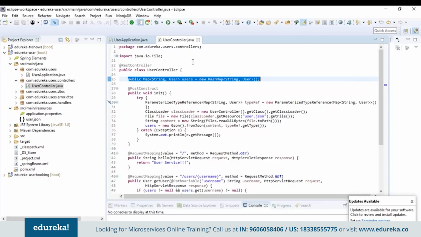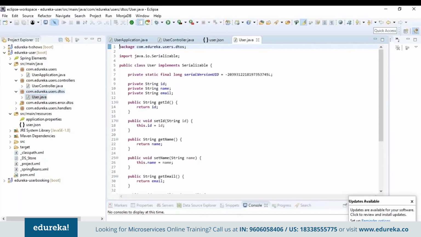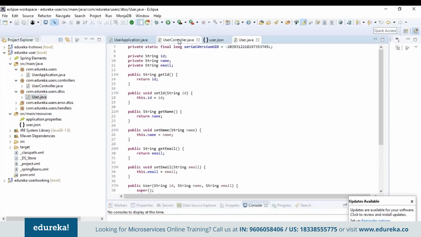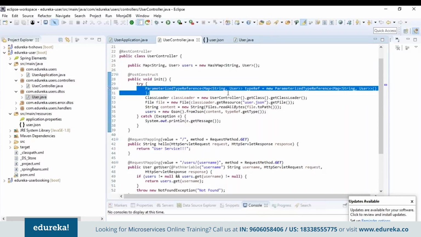So basically, I've created an object of HashMap, which is a subclass of Map. If you observe the JSON file, you can see that ID, name, and email are mapped onto various values such as John, Jane, Ashok, etc. These fields are then defined in the user.java file under this package. Coming back to the controller file, the PostConstruct method is used so that the bean is fully initialized and you can use the dependencies. Moving forward, we have used ParameterizedTypeReference for typecasting.